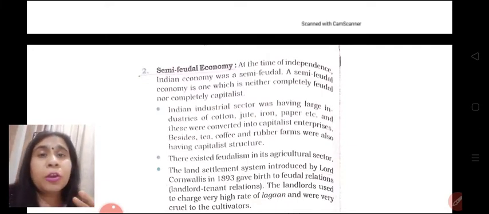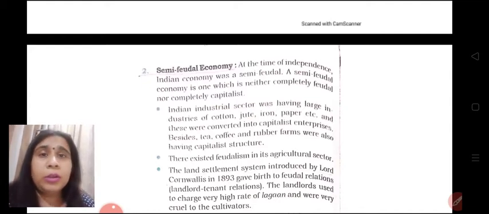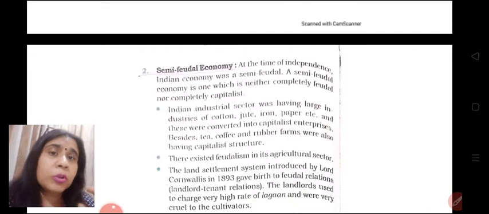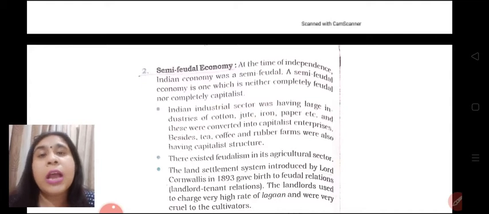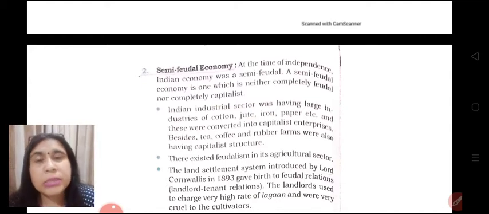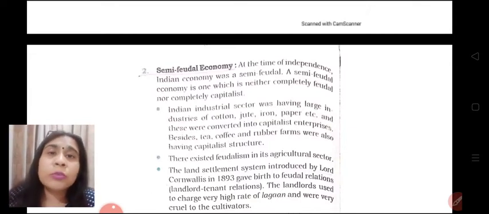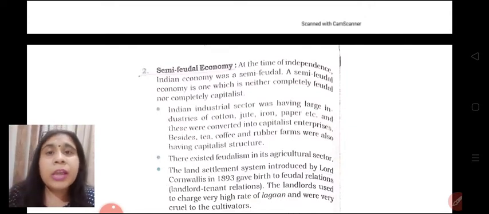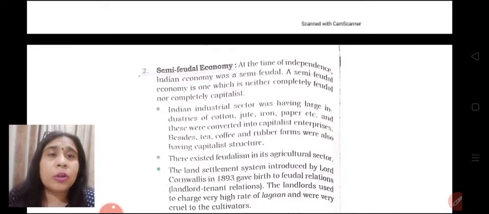And the secondary sector of our economy was completely capitalistic, because capitalism was prevailing in the secondary sector, which means it was in the hands of a few rich industrialists, that is, the private sector. So neither was it complete capitalism nor complete feudalism. In the agricultural sector feudalism was prevailing, and in the secondary sector capitalism was prevailing. So our economy was a semi-feudal economy.